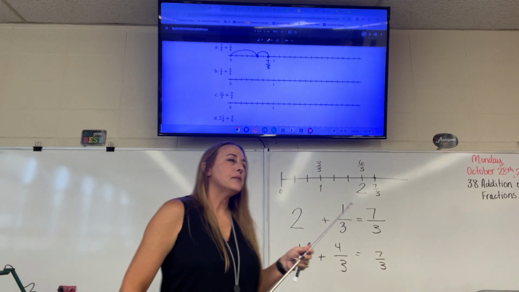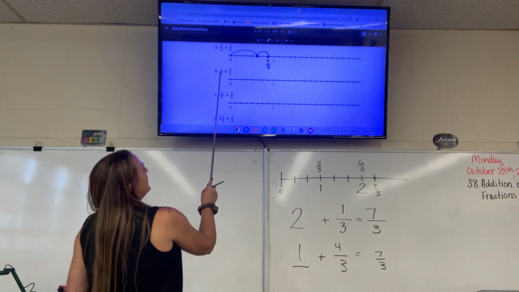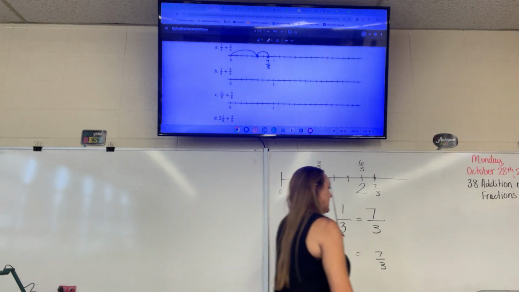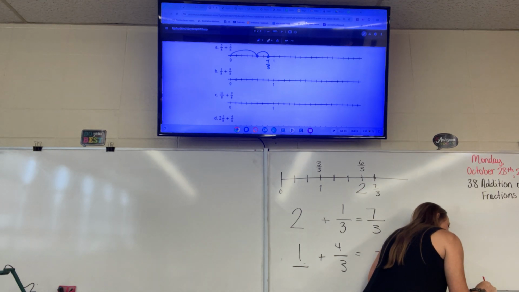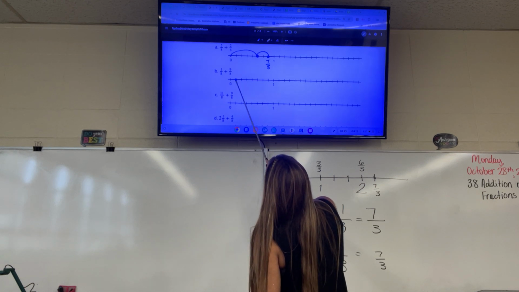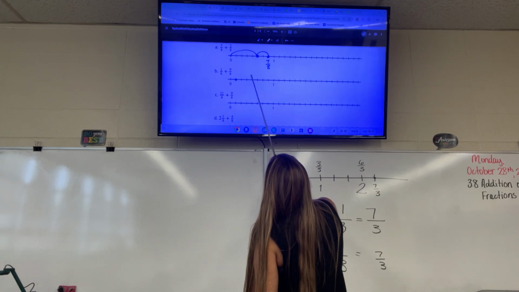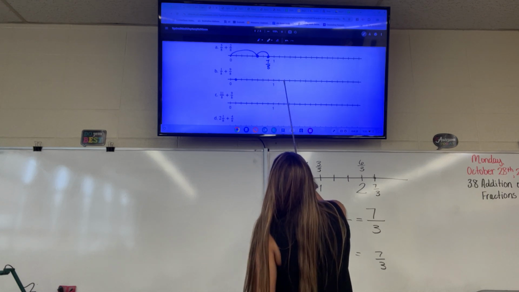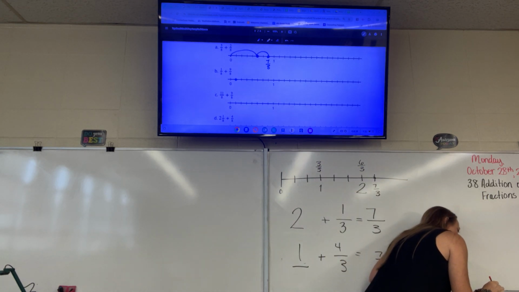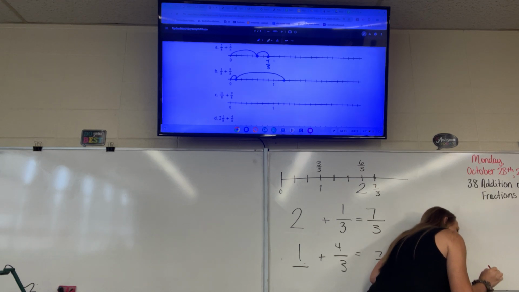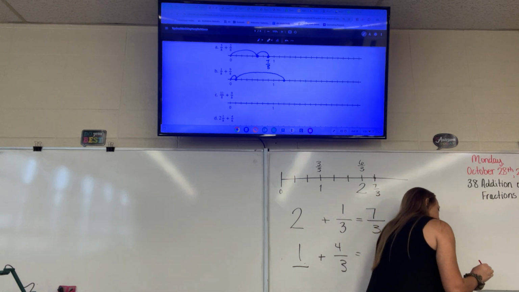Okay? On the next one, it wants us to add 1/8 plus 9/8. So our first one is going to be at the 1/8. And then we're going to count up 9 from there. So this is our first 8th. Then we're going to go 1/8, 2/8, 3/8, 4/8, 5/8, 6/8, 7/8, 8/8, 9/8. So it's going to be 2 marks after the 1 whole. So we're going to jump from 0 to 1/8. And then from 1/8, we're going to jump 9/8.